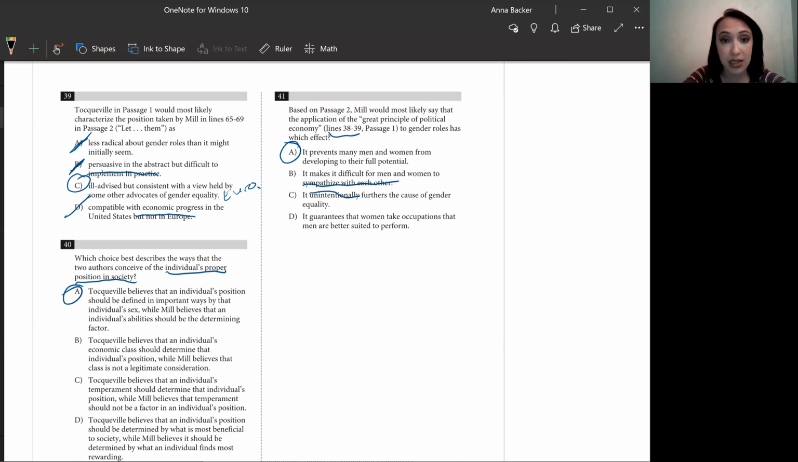And D, it guarantees that women take occupations that men are better suited to perform. Well, Mill even says that that's not going to be something that happens. That guarantees that they will take occupations. It's not necessarily a guarantee. If they're better at it, then they're going to get the job. So it does not guarantee that. So even if we don't know what we're talking about in passage 1, we can eliminate our answer choices and come to the correct choice, answer A.